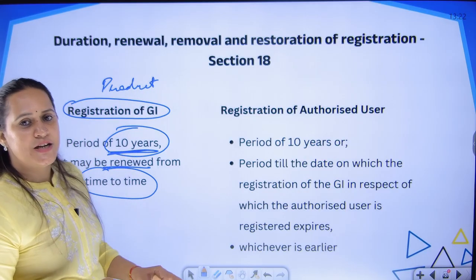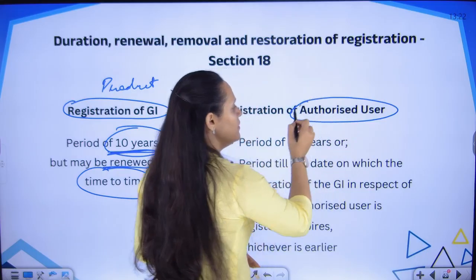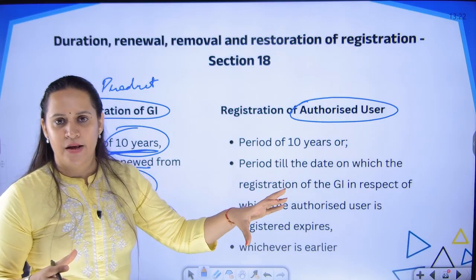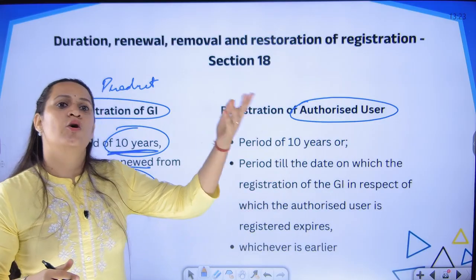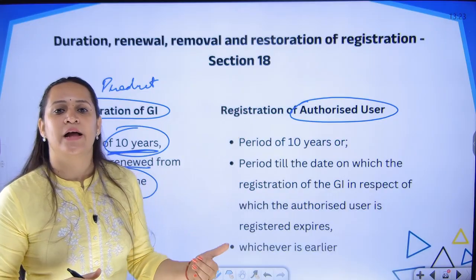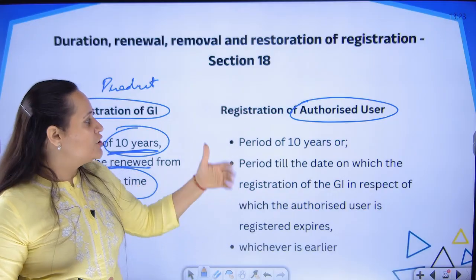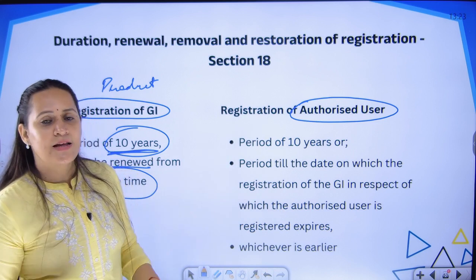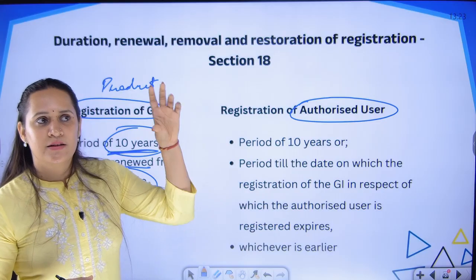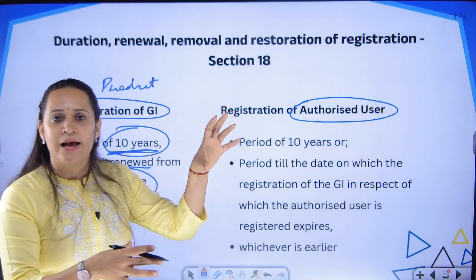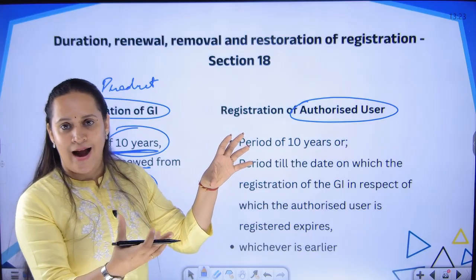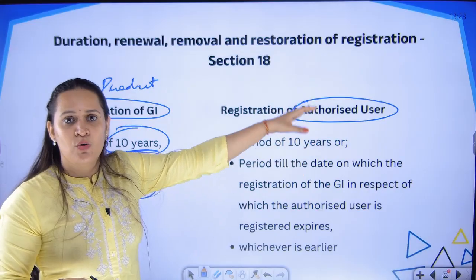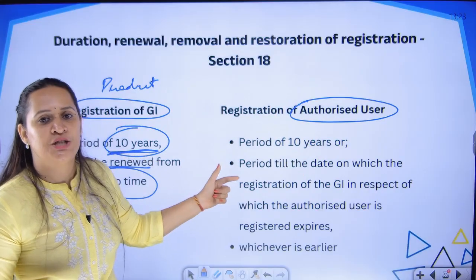Now, talking about registration of the authorized user, because we are talking about a community. In one community, thousands of farmers might be there. And those farmers might later, after GI is given, want to take up the manufacturing or production or the growing of these products, right? In that case, they also have to take registration that this is the GI product. Now, I will be involved in making, manufacturing or growing whatever category of product. I am going to deal with this GI product. I want registration.